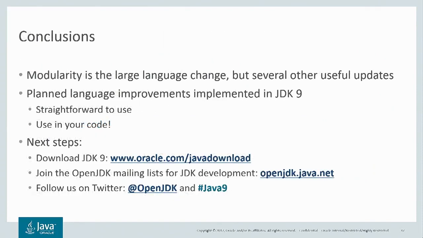So, in conclusion, modularity is the large language change coming in JDK 9, but there are many other useful updates. We went through doing planned language improvements to the language changes previously made in JDK 7 and 8. These are very straightforward to use, and you can use them in your own code today. And to start using them in your new code, you can download a version of the JDK for your platform.